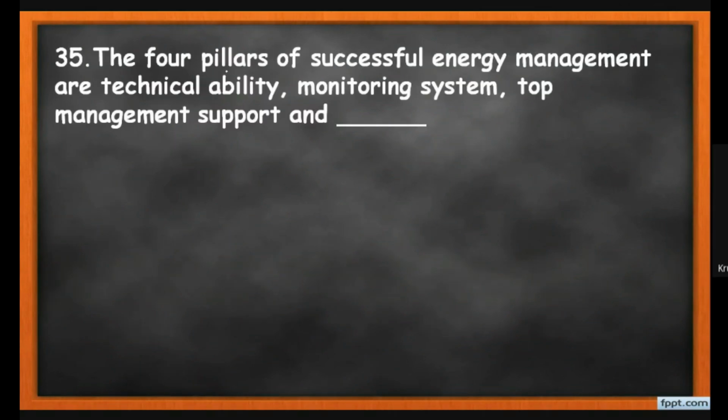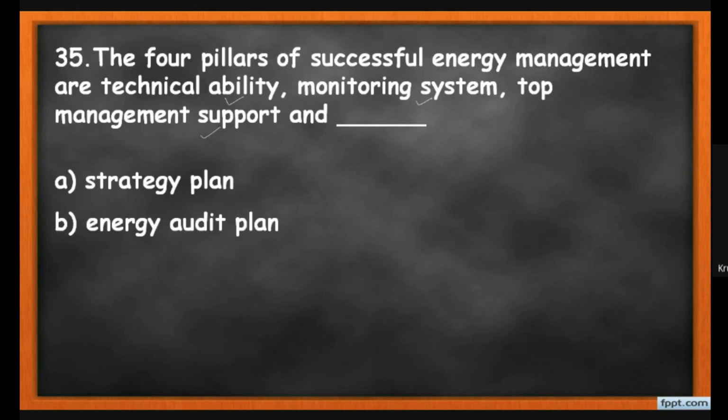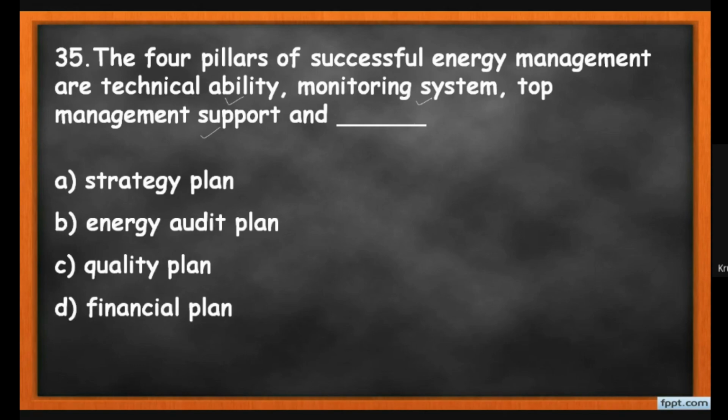35. The four pillars of success of energy management are the technical abilities, monitoring systems, top management support, and the strategic plan. Those are the correct pillars. So here the correct answer is the strategic plan. It is only an information-based question.